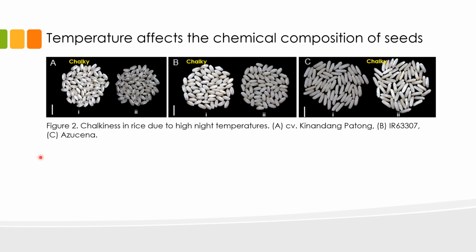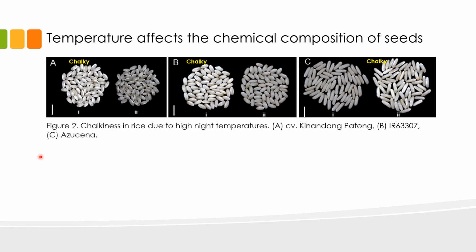In tropical countries like the Philippines, rice is grown twice a year. The temperature in the Philippines usually ranges from 70 to 96 degrees Fahrenheit, depending on the month of the year and time of day. For rice to produce good quality grains, it needs a night temperature that is relatively cooler than day temperature. But in recent years, night temperatures have been gradually increasing.